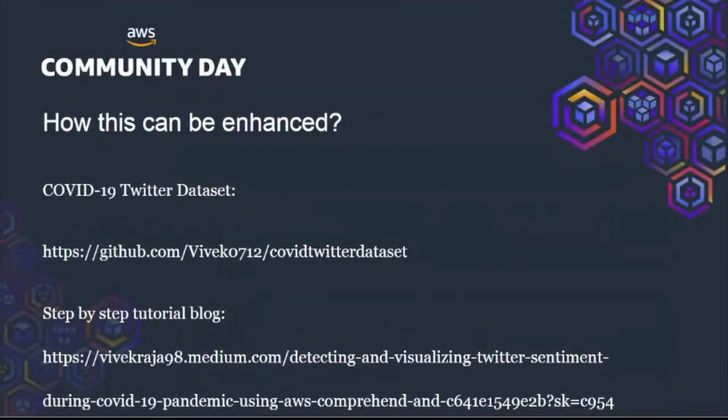To help you get started with this solution, I have uploaded the entire dataset in my GitHub profile. You can go ahead and search my username Vivek0712, where I have my COVID Twitter dataset. Also, I have written a step-by-step tutorial blog for the entire solution, and I have aimed to write it from the beginner's perspective too. So if you are new to AWS and you want to get started, I think this blog would be a great start.